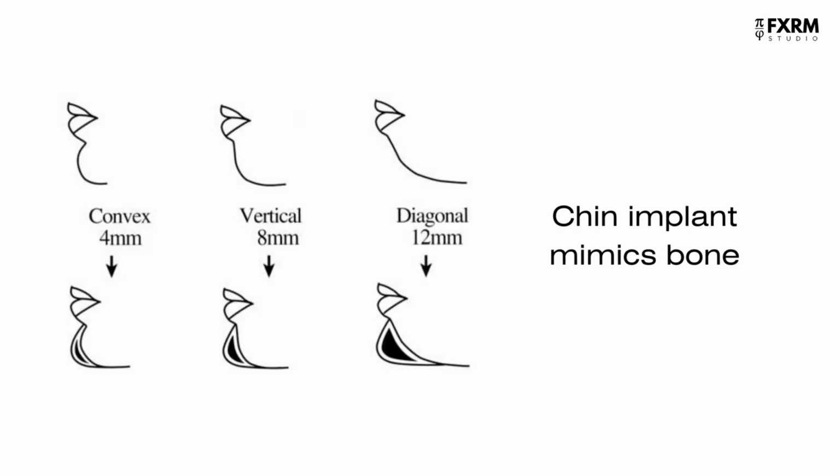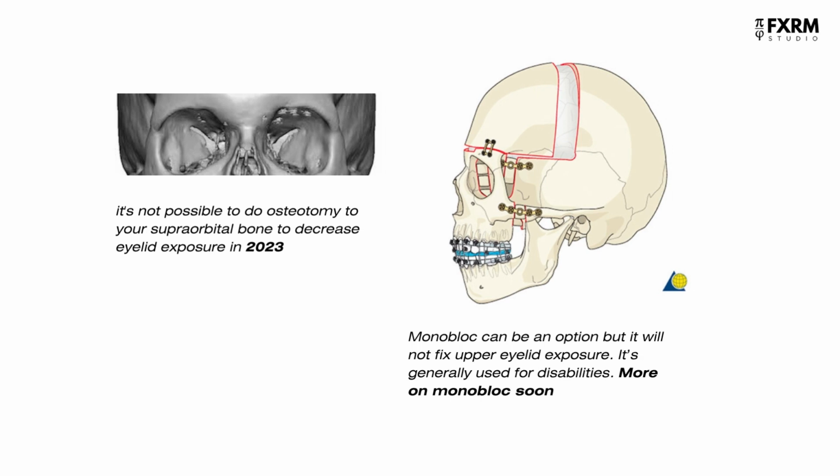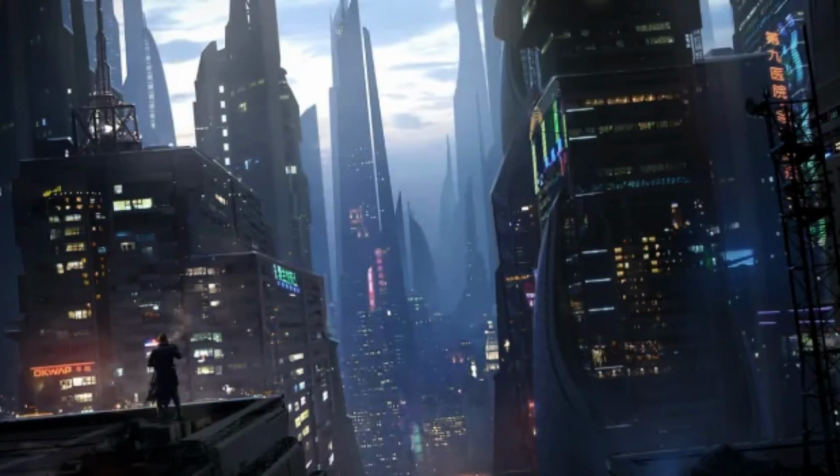It's very similar to a chin or a jaw implant, all mimic bone, giving you a more defined face. Although you can grow your bone with osteotomy in some places of your face like the chin or maxilla, it's not possible to do that to your supraorbital bone to decrease eyelid exposure in 2023. Maybe in the future newer technology will help us to improve our looks.